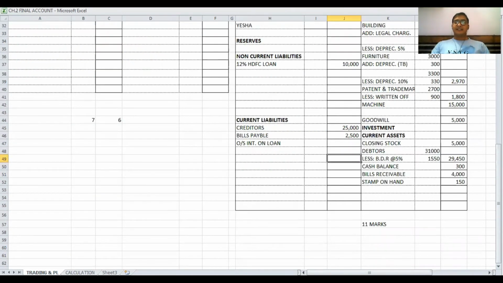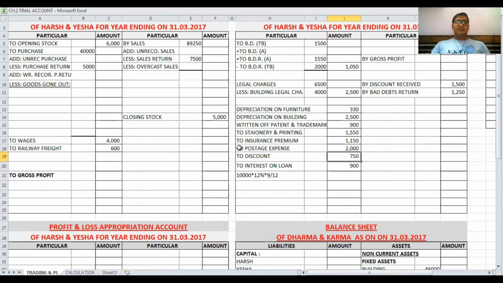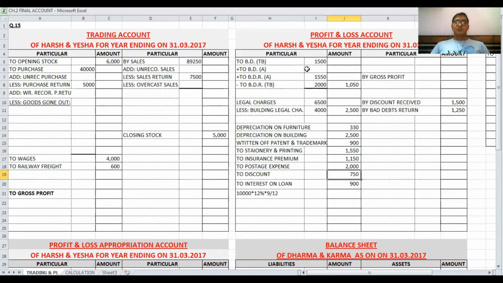And second entry is in current liability, interest on loan, that is outstanding. Okay. So finally, this sum is over. First of all, before closing the accounts, we have to check bad debts total is in outer column. Yes. Now in sales column, from sales we have to deduct sales return. From purchase we have to deduct purchase return.